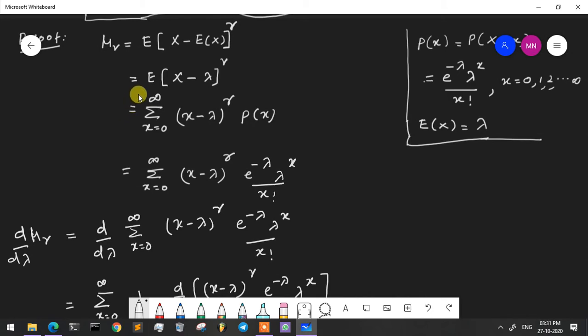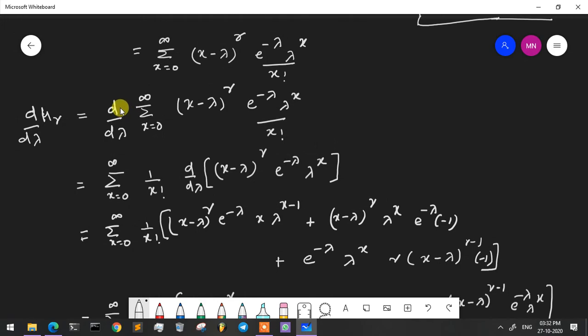Here the Poisson distribution is a discrete random variable, therefore expectation can be replaced by summation. Summation x is equal to 0 to infinity, x minus lambda raised to r into p of x, is equal to summation x is equal to 0 to infinity, x minus lambda the whole raised to r into e raised to minus lambda, lambda raised to x divided by x factorial.